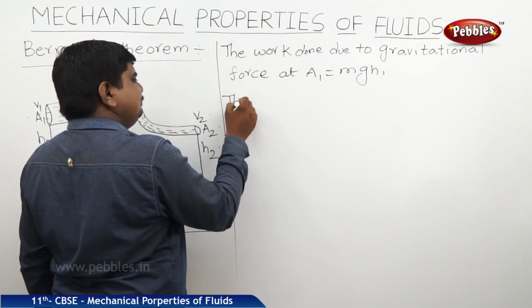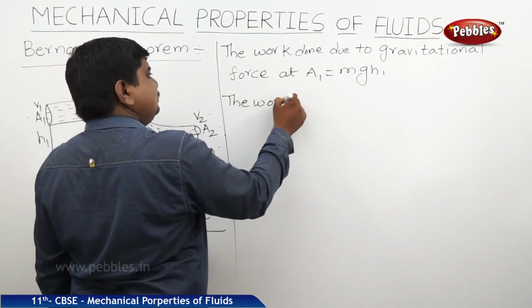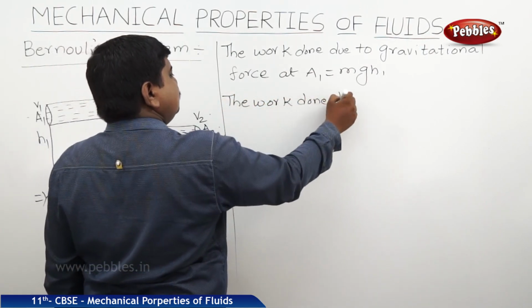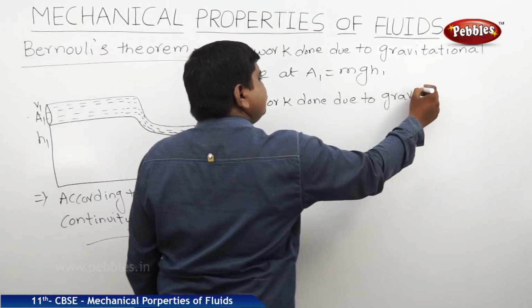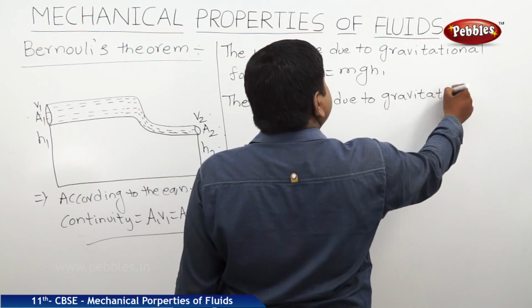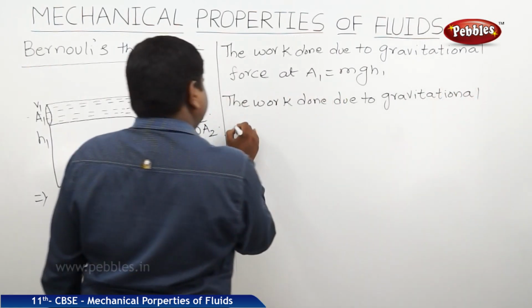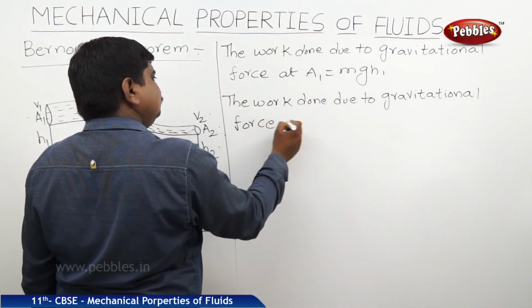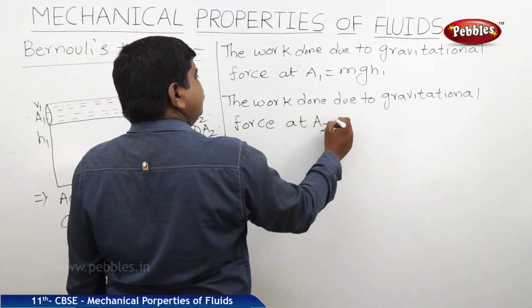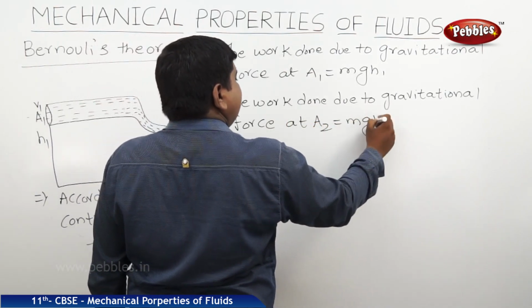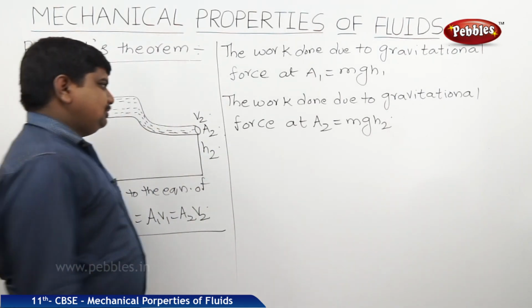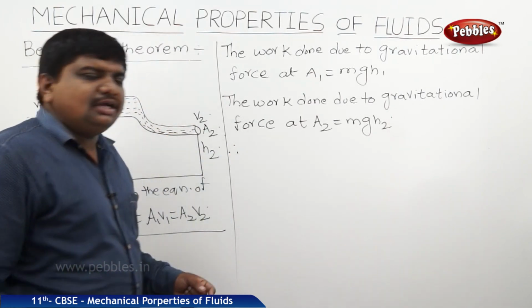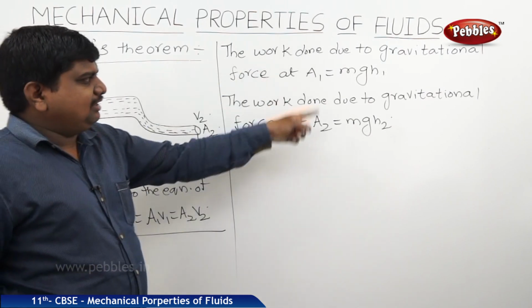At the same time, the work done due to gravitational force at area A2 is equal to mgh2. So the work done due to the gravitational force is given like this.